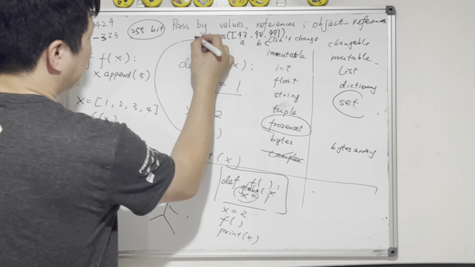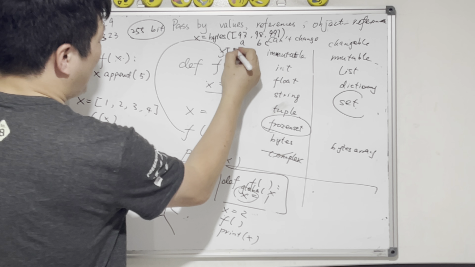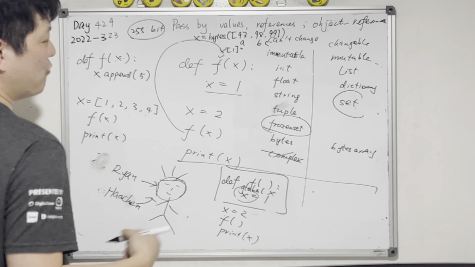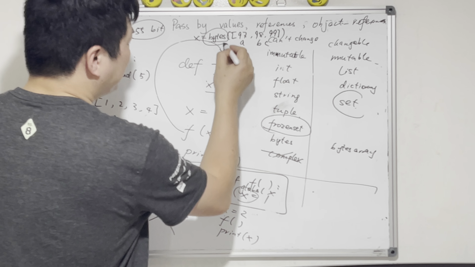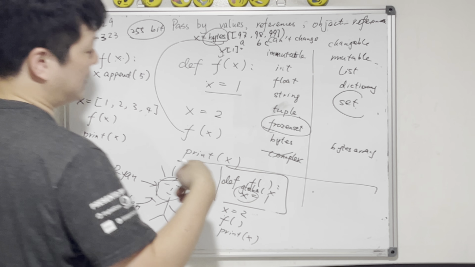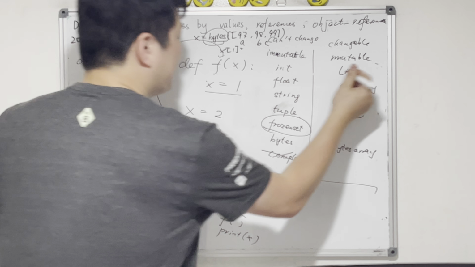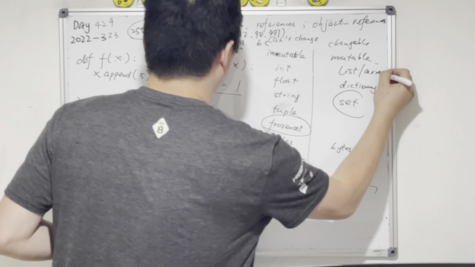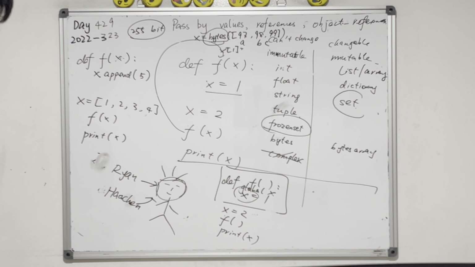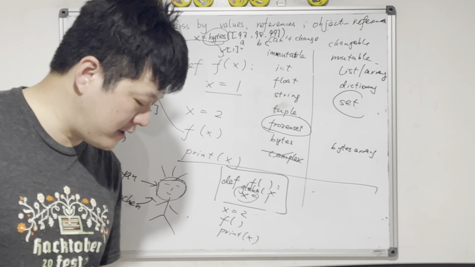You can't say x equals byte, and then x1 equals something. This doesn't work. But bytes array, we can declare as bytes array. It's actually an array, a list, so we can change it. So this is bytes array. So what have you learned today?